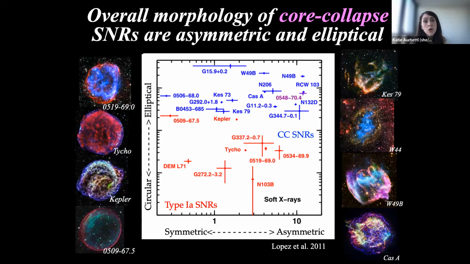In particular, we find that core collapse supernova explosions tend to be much more asymmetric and elliptical in shape compared to type 1As, which tend to be much more circular and more symmetric in shape. And so here I've given some examples of core collapse versus type 1A. So you can see that visually you can already do this in terms of understanding their general morphology.